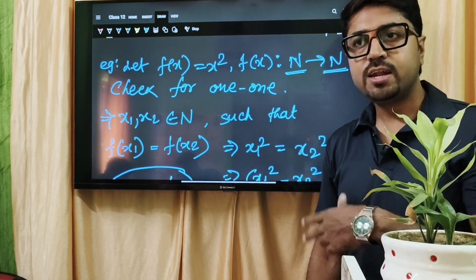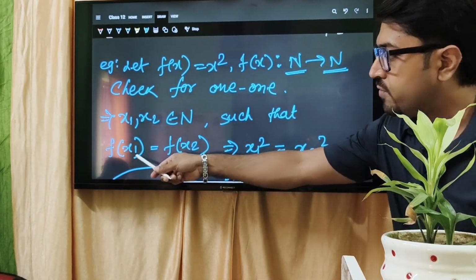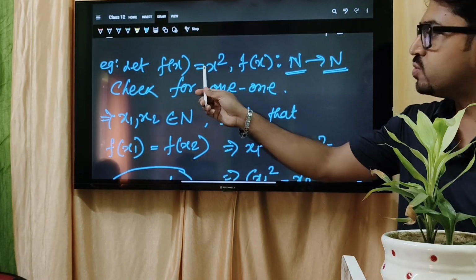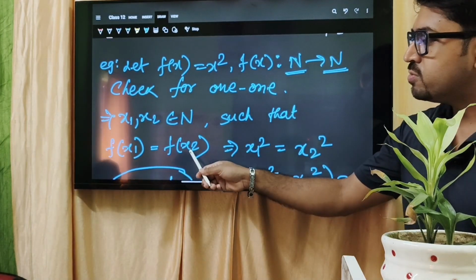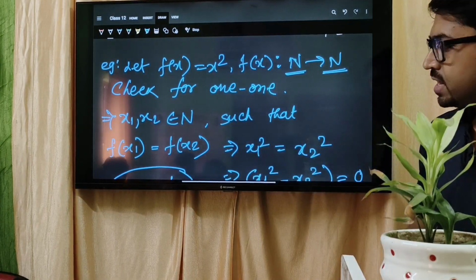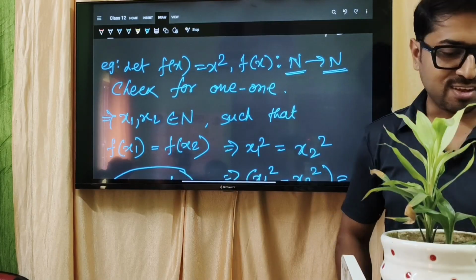যদি same হয় then তো injective হবে, different হলে তো হবে না। So fx1 equal to fx2 means what? fx1 means you will put x1 over here, তাহলে কত হবে fx1 টা? x1 square হবে। fx2 means কি? You will put x2 over here, then it will be x2 square, then তারপরে কি স্কয়ার স্কয়ার কেটে দেবো, তাই না? একদম বাচ্চাদের মতো অঙ্ক। হ্যাঁ একদম ঠিক।